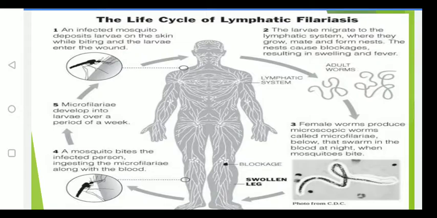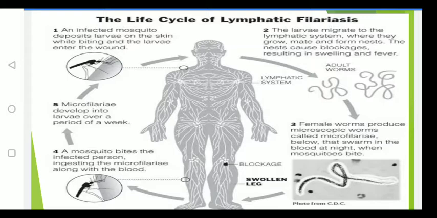So we can see them at night time under the microscope. Then the fourth one, the mosquito bites the infected person and ingests the microfilaria along with the blood, and this microfilaria develops into larvae over a period of a week, and again it becomes a cycle.